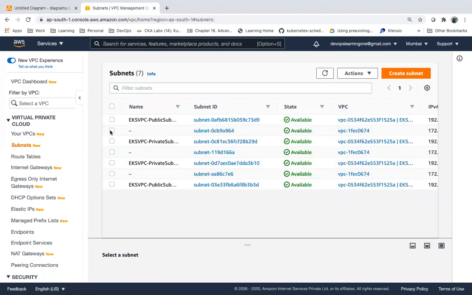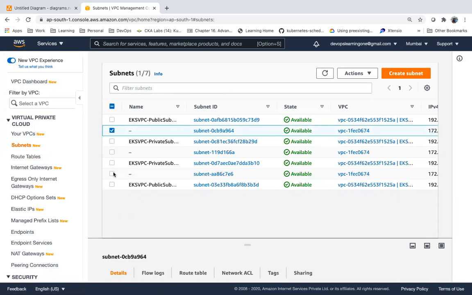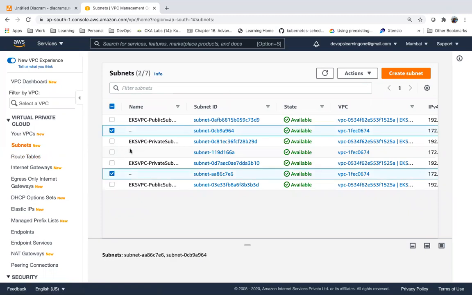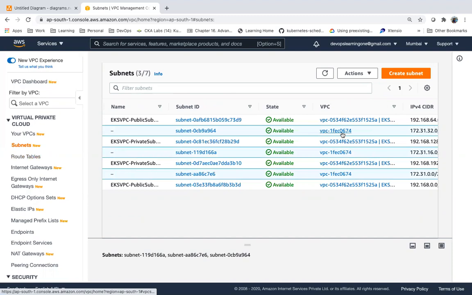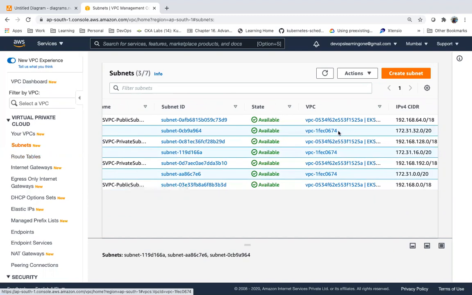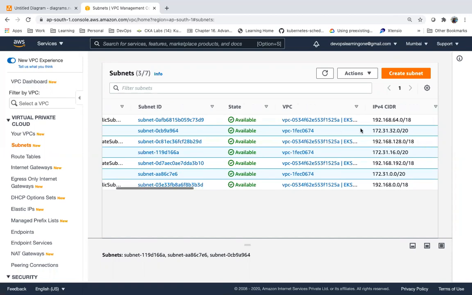You will see only 3 subnets. Whatever I have selected, these are subnetworks under that VPC. This one and this one are in the same VPC.